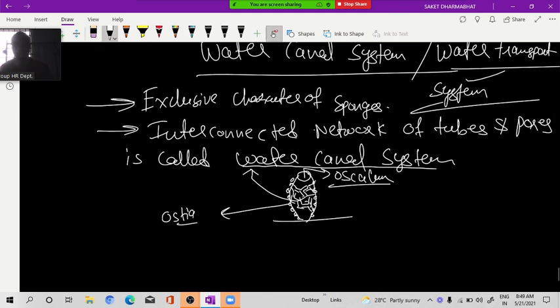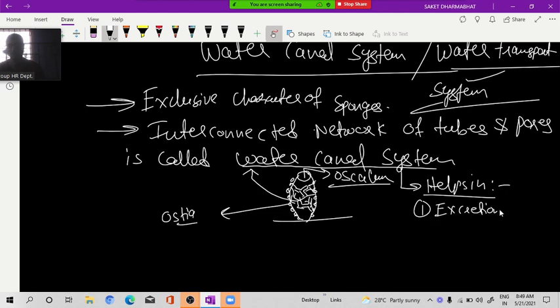The water canal system helps in excretion of waste material. Next is respiration, that is exchange of respiratory gas through diffusion.